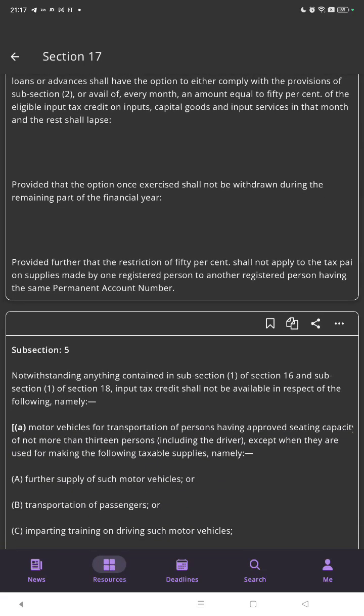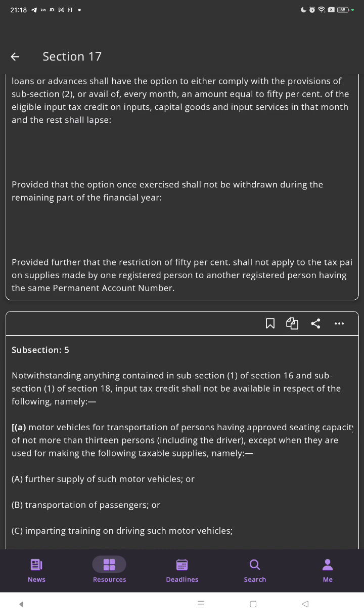Provided that the option once exercised shall not be withdrawn during the remaining part of the financial year. Provided further that the restriction of 50% shall not apply to the tax paid on supplies made by one registered person to another registered person having the same permanent account number.